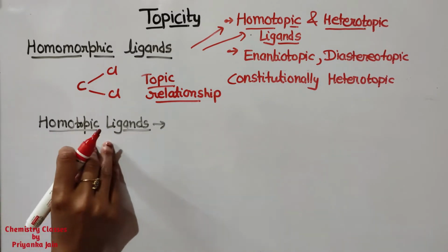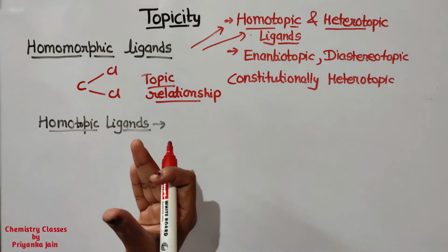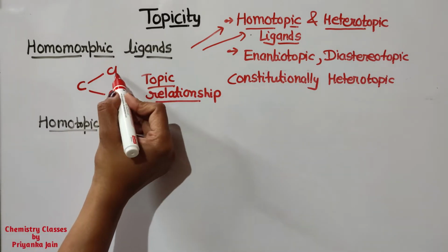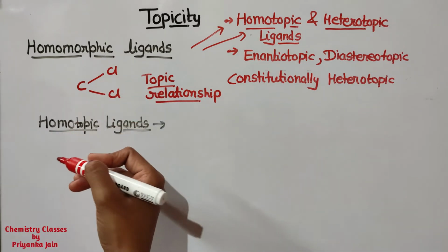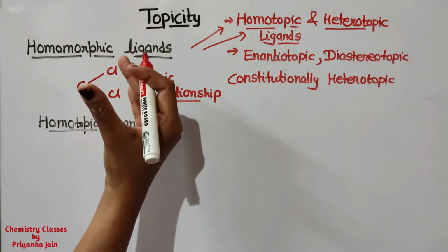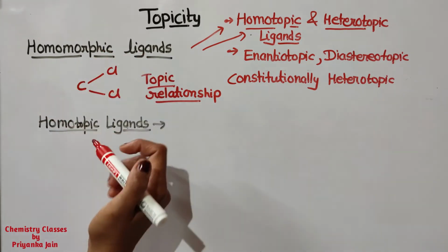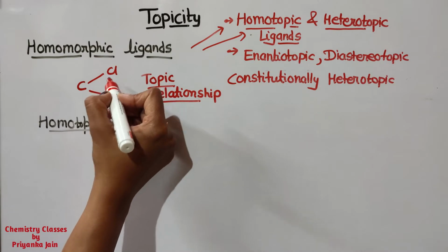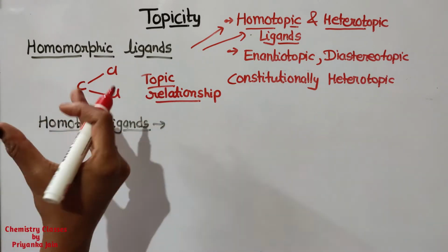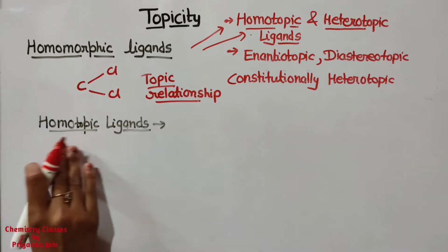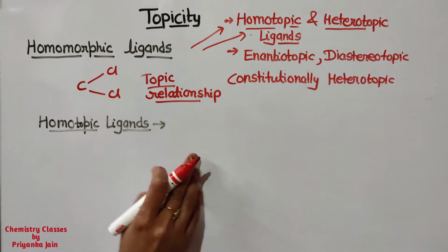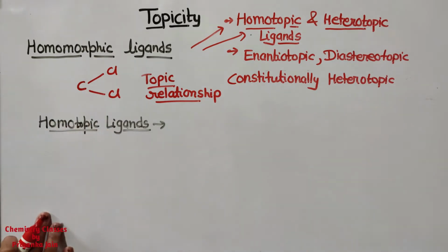When we replace the two ligands by another ligand, suppose we replace both chlorine atoms by bromine, one time this chlorine and another time this one, and we get the same type of molecule, then such ligands are called homotopic ligands.